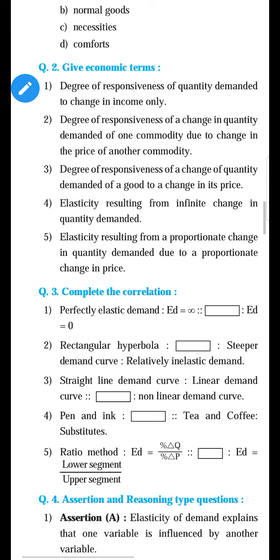The degree of responsiveness of quantity demanded to change in income only. I just simplified this sentence. It means the demand changes only due to change in income and other factors remain constant. So the economic term of the first question is income elasticity of demand. So the answer of the first is income elasticity of demand. Why? Because the quantity demanded changes only because of income, not because of price, not because of some other factor.